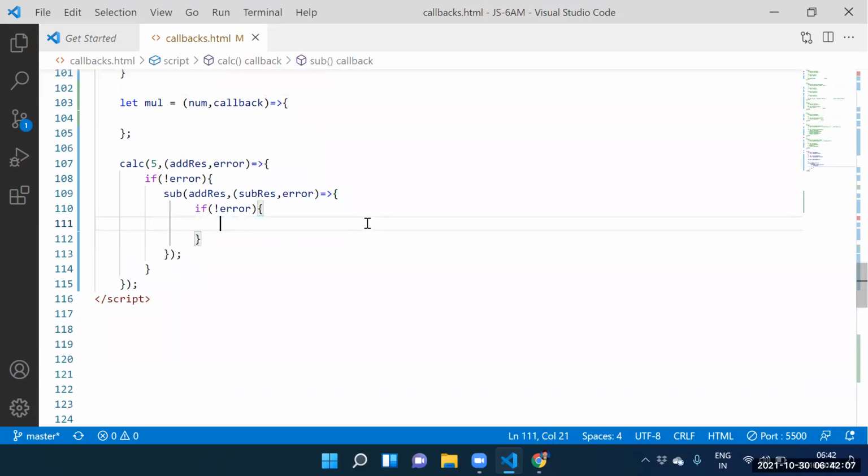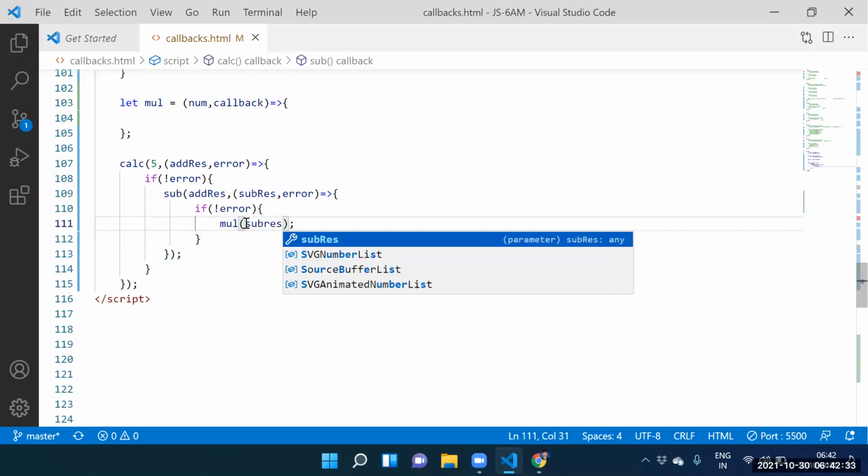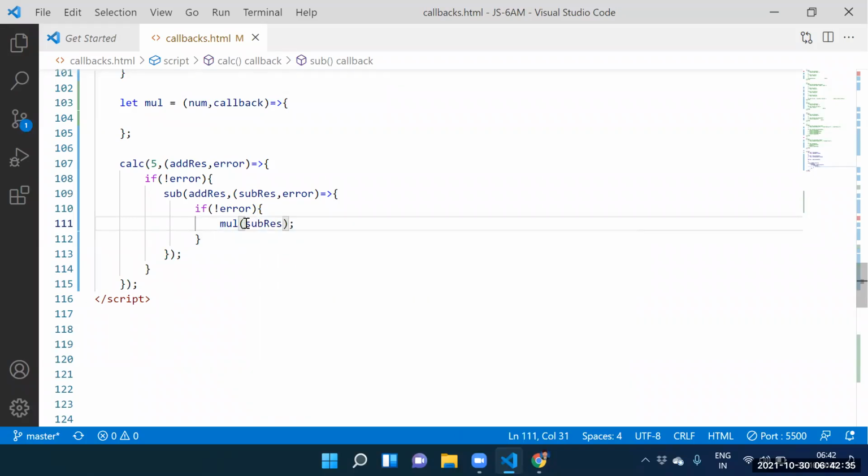I hope you are not out of sync with the class. I hope you didn't miss the flow. Which function am I calling? The multiplication function. While calling the multiplication function, how many arguments do we need to supply? Two arguments. What is the first argument? The subtraction result.